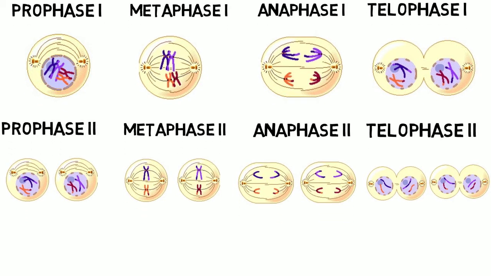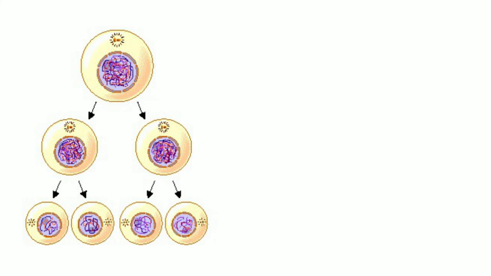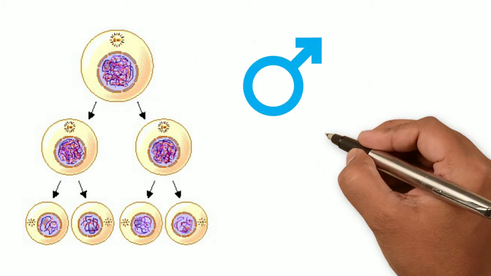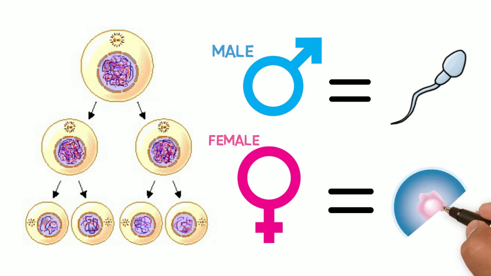divide again. In meiosis, there are 2 divisions, and the number of cells produced in the end will be 4 new granddaughter cells that will have a variation of genetic information from both its parents. Our sex cells are called gametes, and they are produced through meiosis. Male gametes are sperm, and female gametes are eggs or ova.